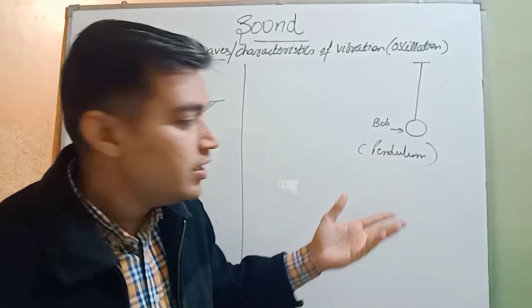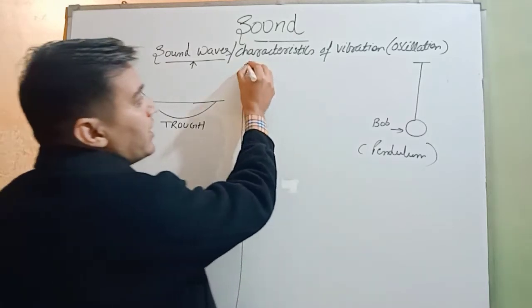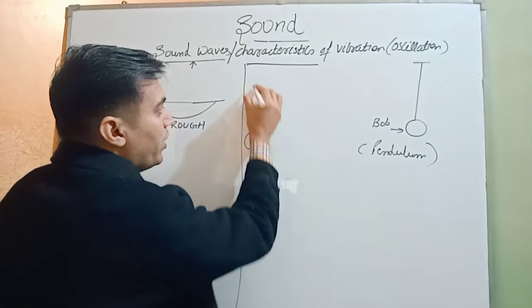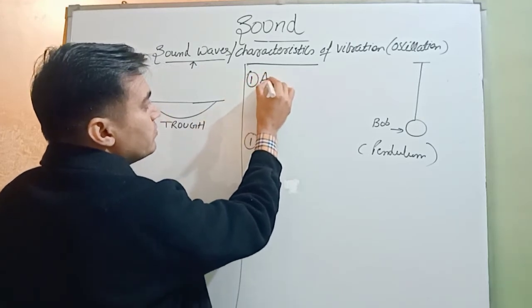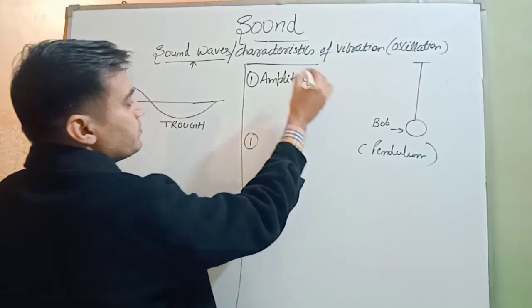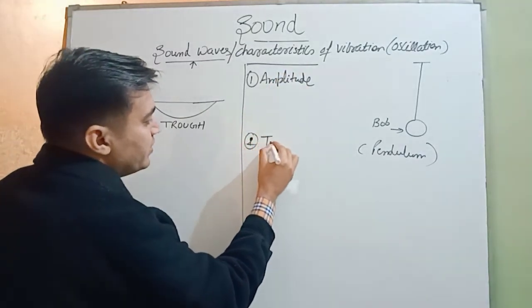Okay. In the next step, we're going to discuss the characteristics of vibration. There are three characteristics. Number one, amplitude. Number two, time period.